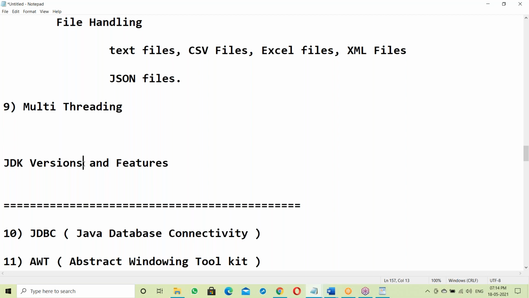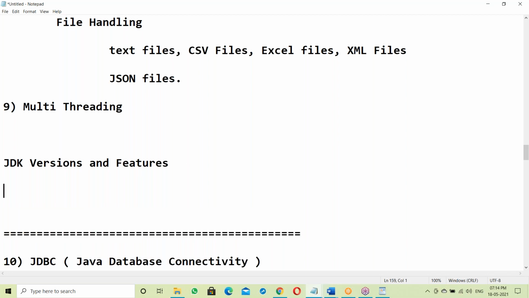1.0 version features, 1.1, 1.2 up to 13, all that version-wise features I'll explain. At the beginning you may not understand yet, so after finishing your course, in the final topic we'll discuss that.